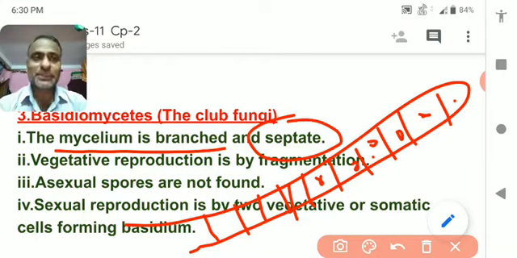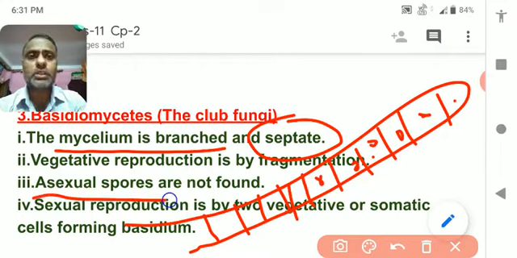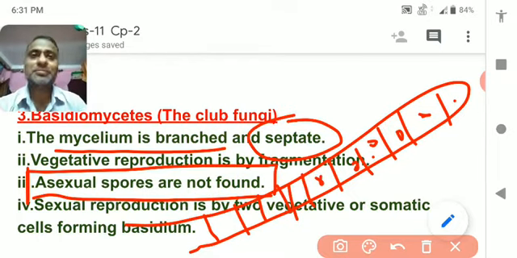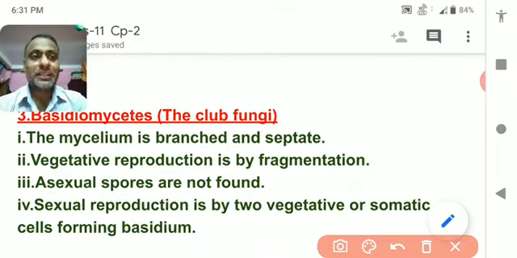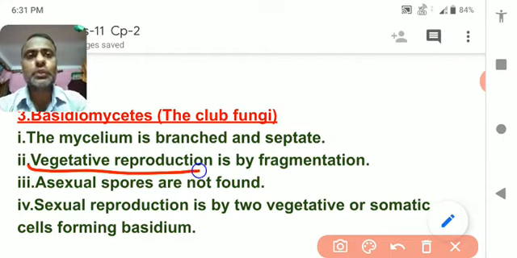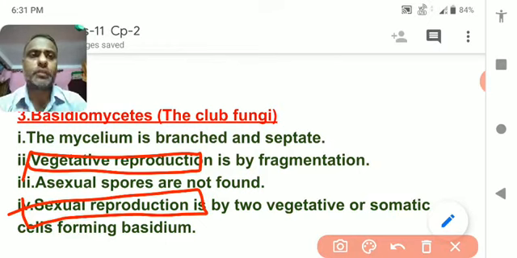How do they reproduce? They can have three different kinds of reproduction, means vegetative reproduction, asexual reproduction, as well as sexual reproduction. Asexual reproduction is mostly not seen. They do mostly two kinds of reproduction: vegetative reproduction and the sexual mode of reproduction.